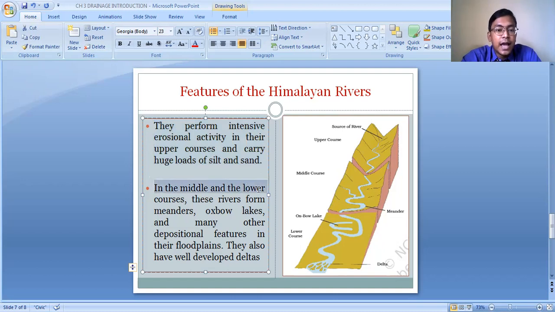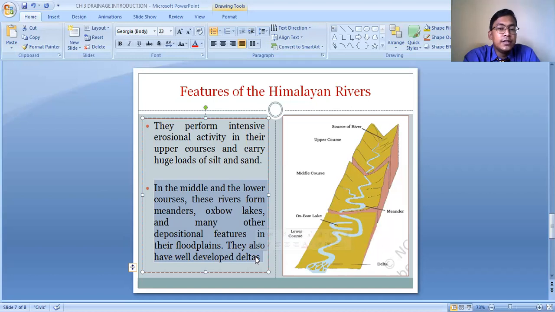In the middle and the lower courses, these rivers form the meanders, the oxbow lakes, and many other depositional features in their floodplains. And they also have well-developed deltas. So what are oxbow lakes? What are meanders? What are deltas? That I am going to discuss.